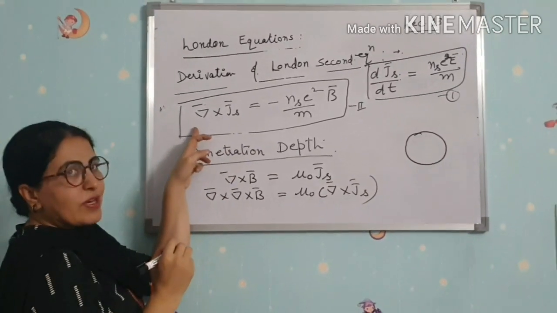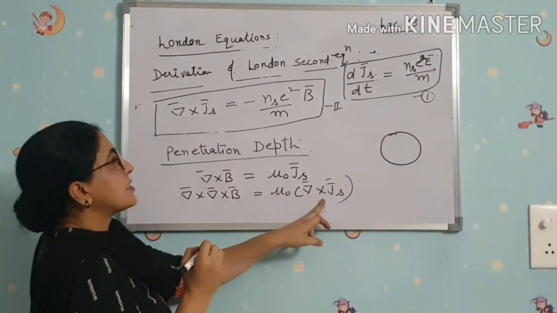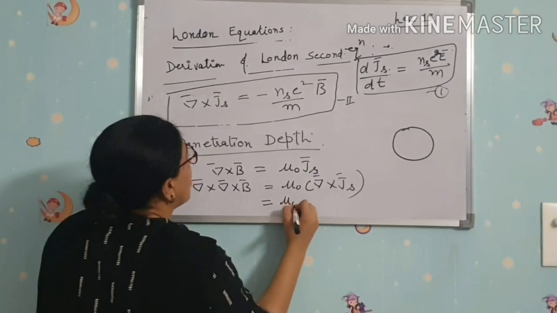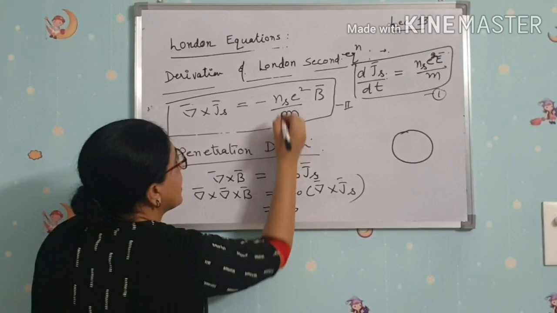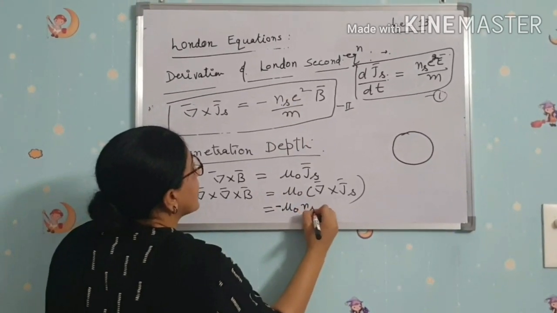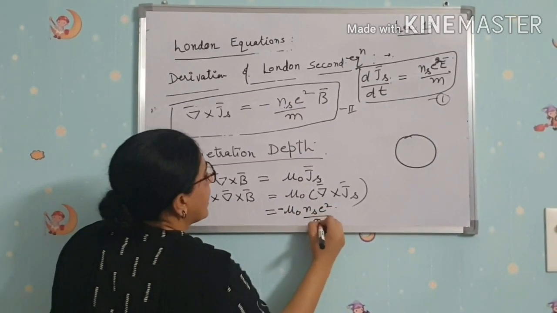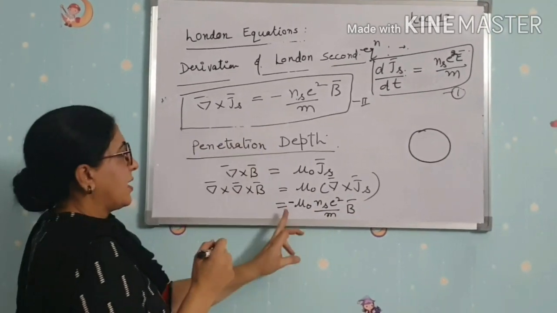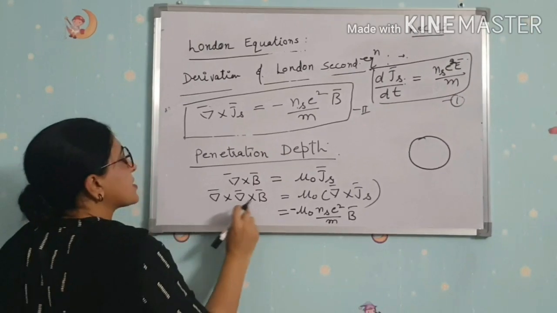Now this is London's equation. Put the value of del cross Js from this here. What you get is equal to mu naught minus ns e square by m into B, by putting this here.